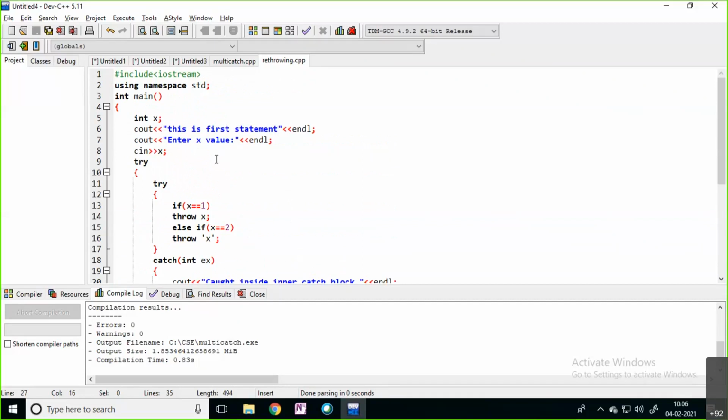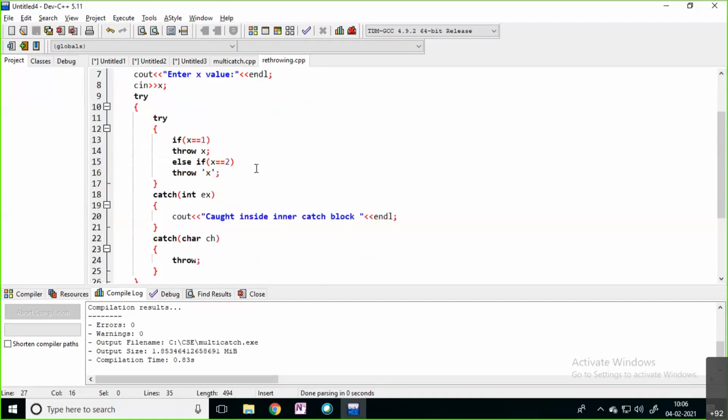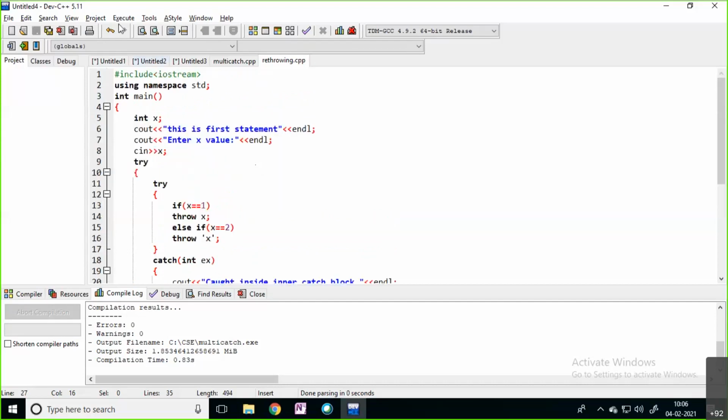The inner try block is going to raise some exception that is going to be caught by the inner catch block itself. But in the rethrowing case, what happens? Instead of handling the situation inside the catch block, you are simply throwing that particular exception to the outer catch block. Now the outer catch block is responsible for handling the situation. How is it going to execute? Let's see. So I'm saving this file.